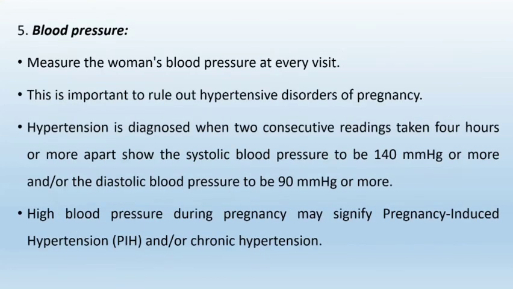Then blood pressure. Measure the woman's blood pressure at every visit. It is important to rule out hypertensive disorders of pregnancy. So hypertension is diagnosed when two consecutive readings taken 4 hours or more apart show systolic blood pressure to be 140 mmHg or more and diastolic blood pressure 90 mmHg or more. And high blood pressure during pregnancy may signify pregnancy-induced hypertension and or chronic hypertension.